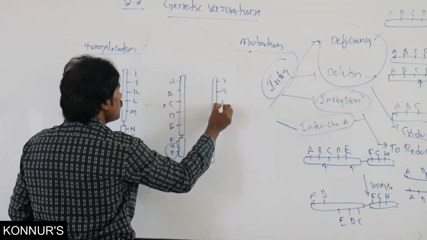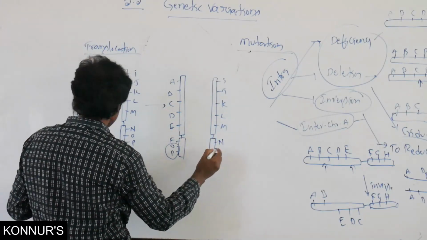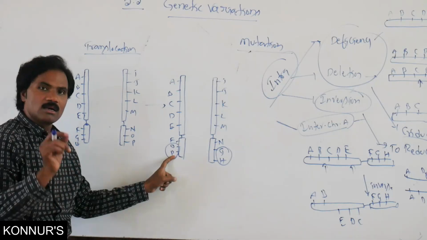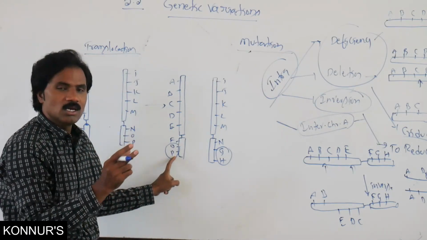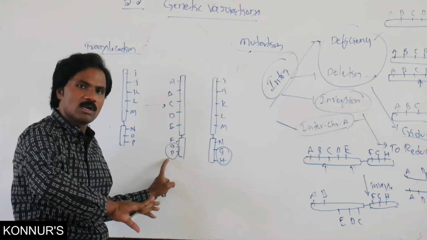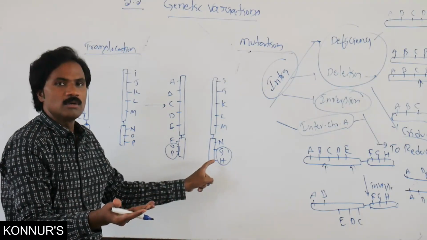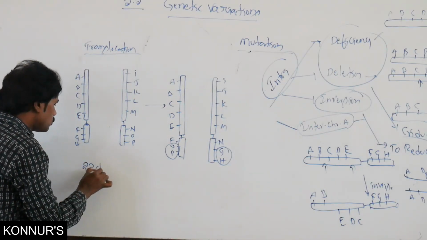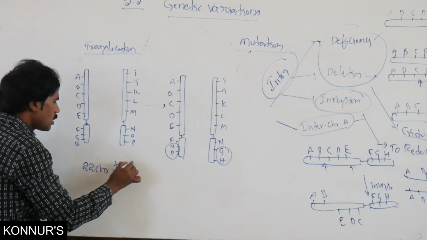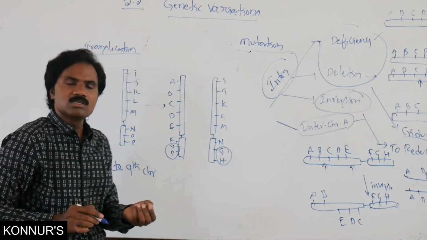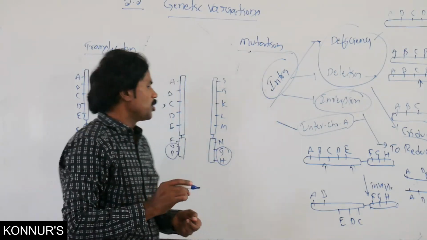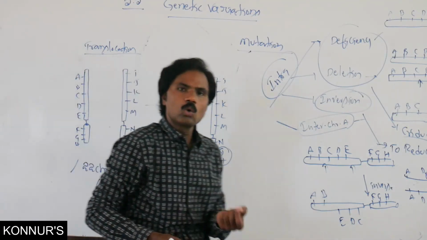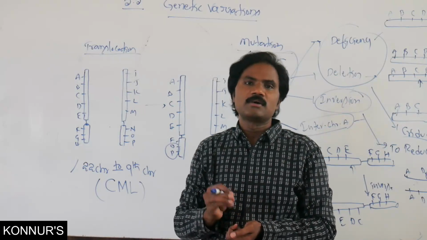Similarly, here G and H, these two, a short arm segment of the genome, are translocated to another non-homologous chromosome. One chromosome's short arm is translocated to the arm of another chromosome. For the best example, in organisms, the 22nd chromosome translocated to the ninth chromosome causes chronic myeloid leukemia, a type of disease.